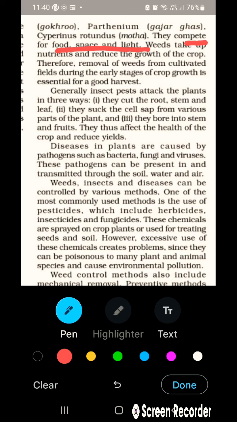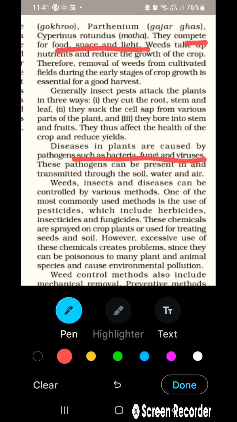Diseases in plants are caused by pathogens such as bacteria, fungi and viruses. So these are the three types of pathogens which I told. Not only these three are basic, but these are the prominent ones where we can see. These pathogens can be present in and transmitted through the soil, water and air. Obviously, if water has some pathogens and that water is taken up by the plant, obviously the virus would also go inside it. In the air, if the virus is present,